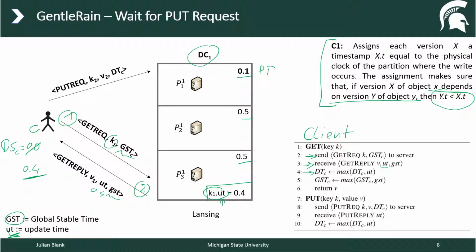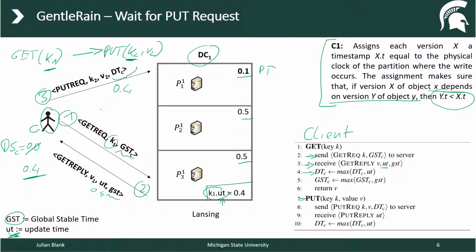Let's ignore GST. Now we're coming to the put statement. So the third one is going to be the put statement with key K2 and V2. And now let's observe something else. So we are having the get statement of K1, and then we are having the put statement K2 V2. But we know that the get statement happened before the put statement because everything is from the same client. So it's important then that the UT, the update time of the put statement of K2, is going to be higher than the update time of K1 here.